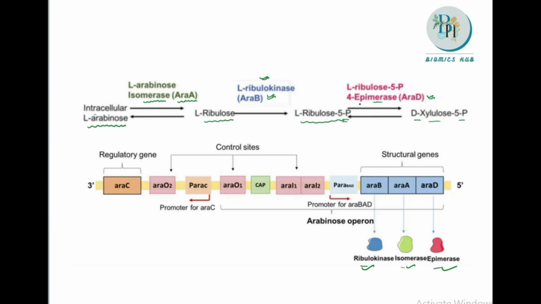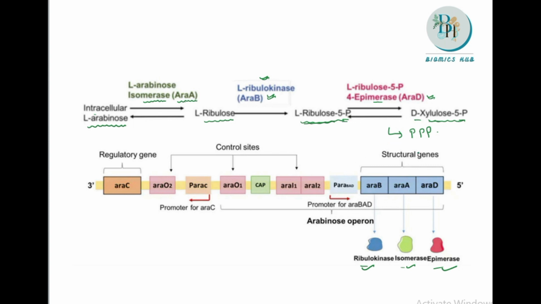It is again an interconvertible or reversible form. This ribulose 5-phosphate and xylulose 5-phosphate are used in the pentose phosphate pathway. It is an intermediary product of the pentose phosphate pathway, and it is used for nucleotide synthesis. So in this way, the arabinose can be utilized by the bacteria.